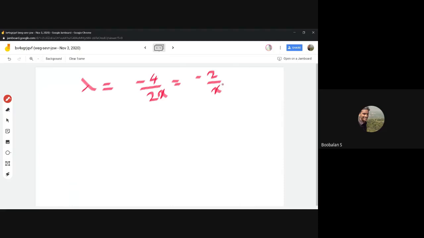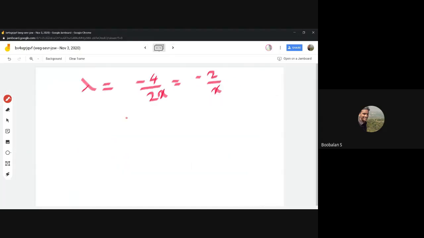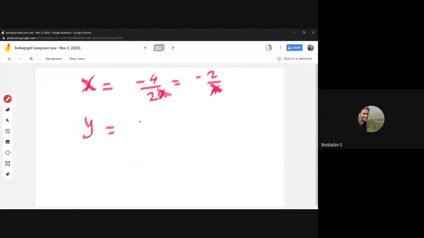Actually we need to find x, because we are going to substitute x here. That's why I need to find the x value. So x is minus 2 by lambda. And from equation number 2, try to find the y value. y is minus 4 by 2 lambda, so the final value will be minus 2 by lambda. So this is what my x and y are.